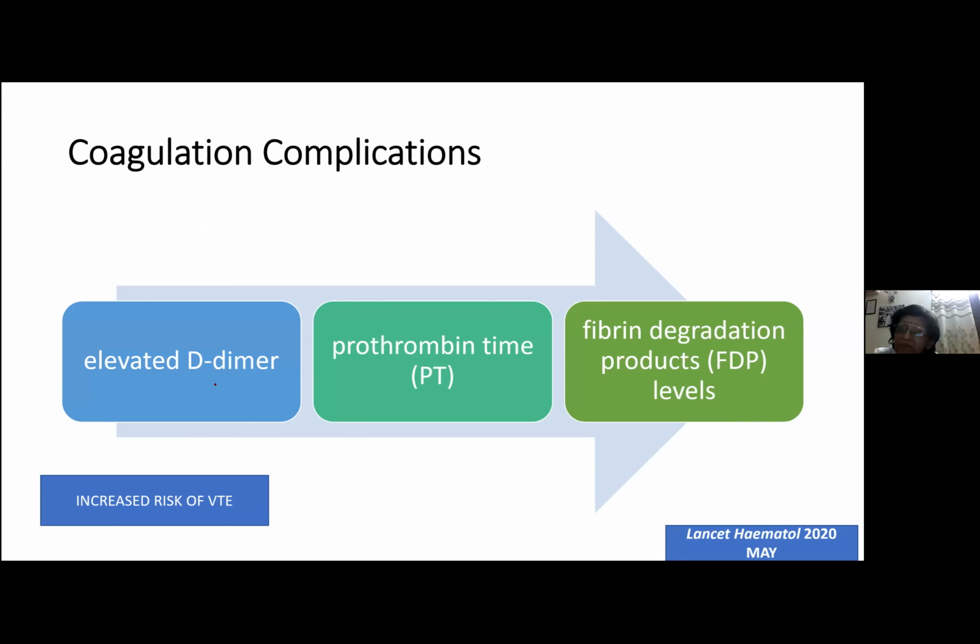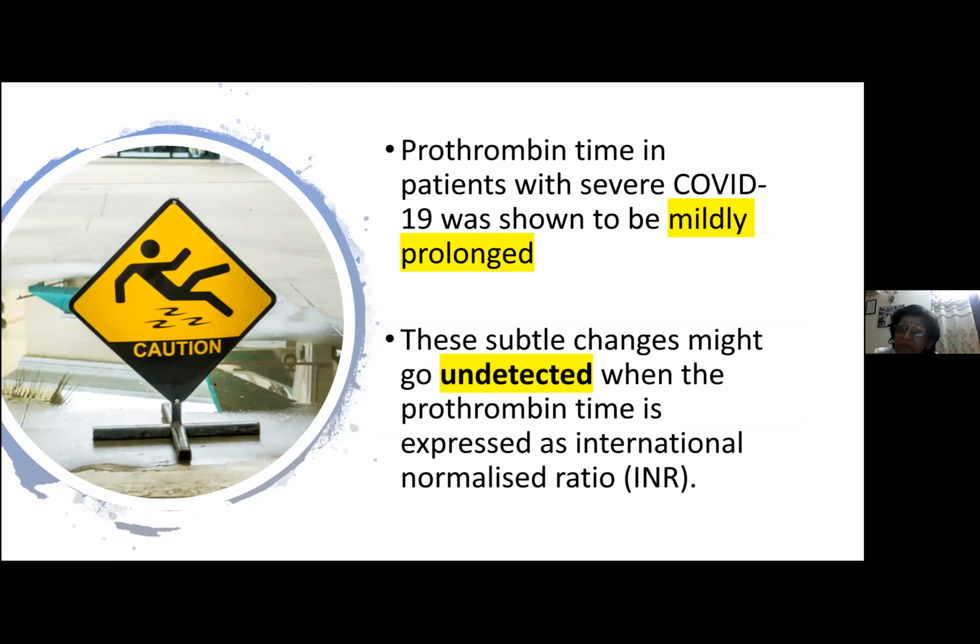So because of all these three, there is an increased incidence, because there is a procoagulant state in the body. Fibrinogen is also increased, which increases the risk of vascular thromboembolism. Now, let's come to another important fact that Lancet Hematology told us. They said that the prothrombin time, which is elevated in COVID patients, is only mildly elevated. So it is not very severely elevated.